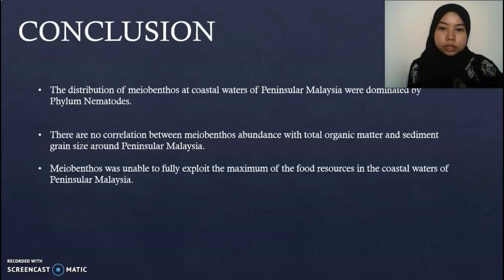In conclusion, the distribution of meiobenthos was dominated by the phylum Nematoda as expected. However, contrary to expectation, the difference between coastal waters of Peninsular Malaysia and other areas is the correlation between total organic matter and sediment grain size with meiobenthos abundance. Meiobenthos abundance at coastal waters of Peninsular Malaysia seems to have no positive correlation with total organic matter and sediment grain size, as there are many other essential variables that were not included in the study, such as water velocity, temperature, salinity, oxygen, and chlorophyll a, which might be a concern.